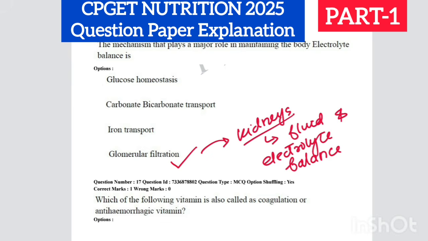So glucose homeostasis is a completely different thing. It basically refers to managing the blood glucose levels, regulation of blood glucose levels. Carbonate bicarbonate transport is mainly involved in maintaining acid base balance in the body. So this cannot be the answer. The correct answer is glomerular filtration.